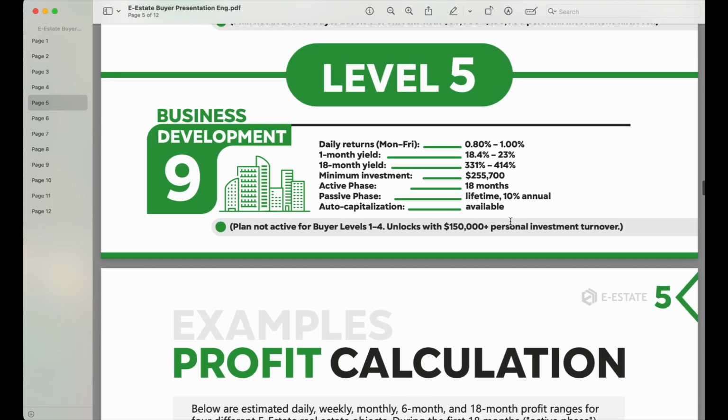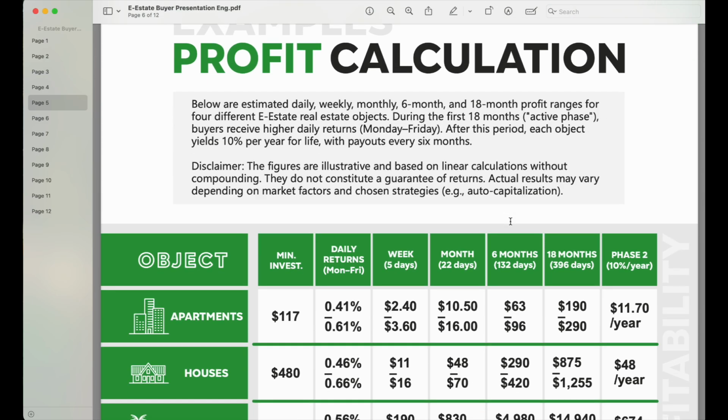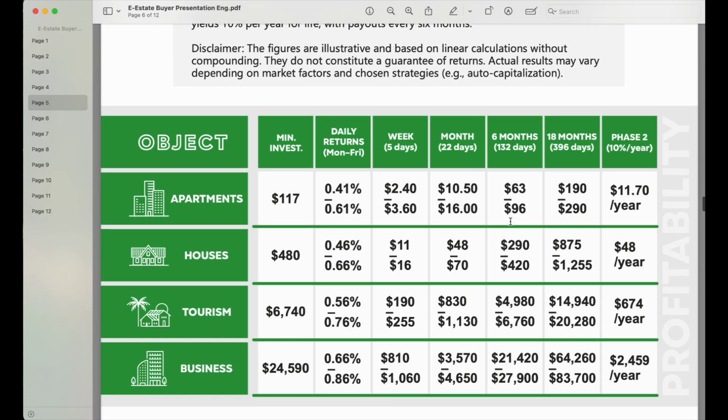So that brings us to profit calculation, because I know that people want to know, the table. They want to see the table with all this information I have given you. You will like to know how much you are actually going to earn on a monthly basis. So let's break this down for you.